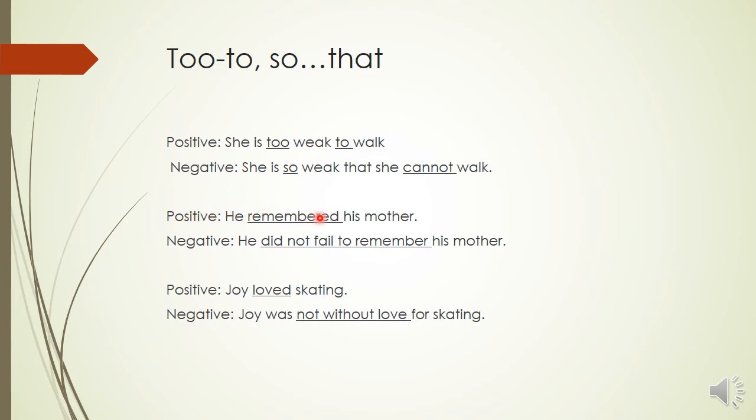He remembered his mother. He did not fail to remember her. We are using double negation here, not fail. Right? Joy loved skating. Joy was not without love for skating. So what are we using? Not without, double negation we are using, love for skating.